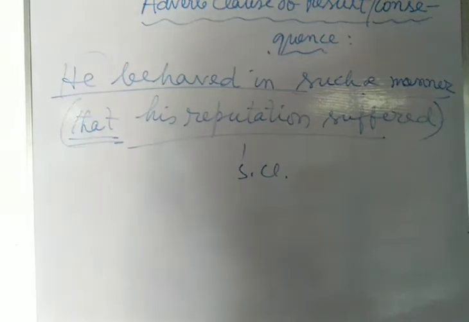Now you have seen that so many examples are given in order to introduce the adverb clause of result or consequence.